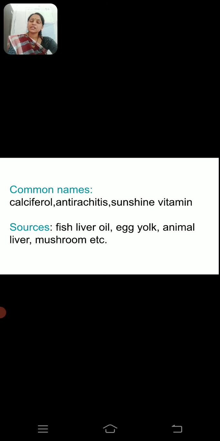So these are common terms. Now the next one, that is the common sources of vitamin D. Vitamin D is commonly found in fish liver oil, cod liver oil, egg yolk, animal liver, and mushrooms. These are the common sources of vitamin D, and as I have said already, it is the only vitamin which is synthesized in the presence of sunlight in our own body.